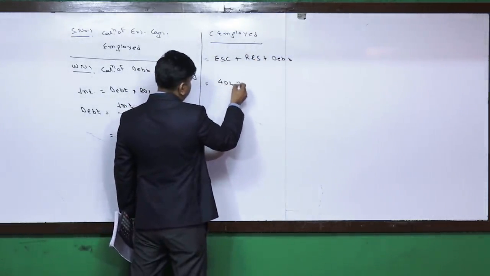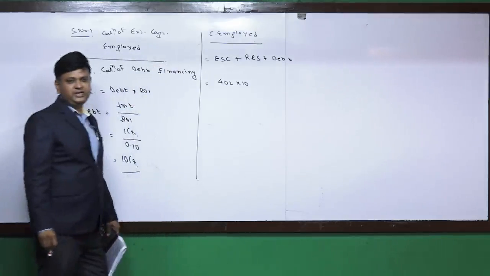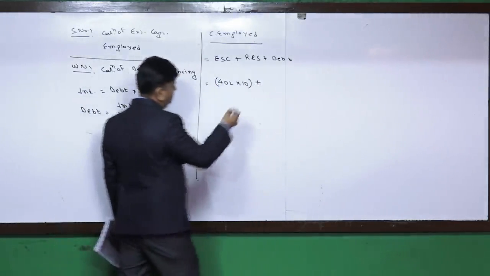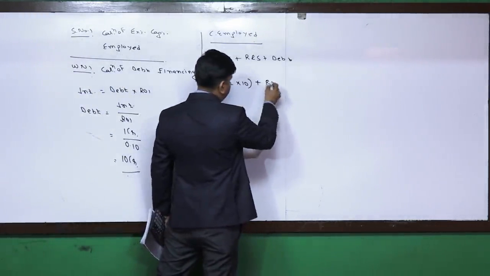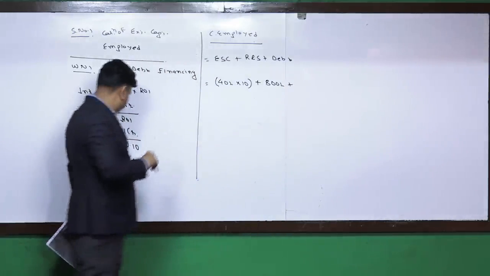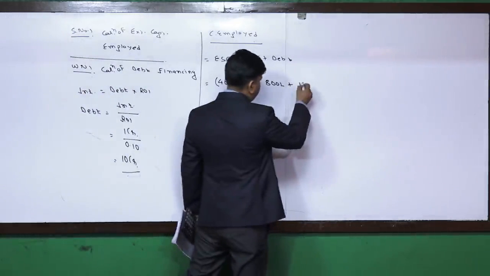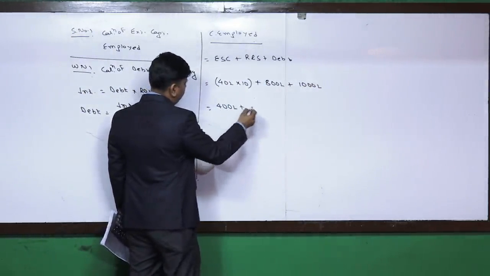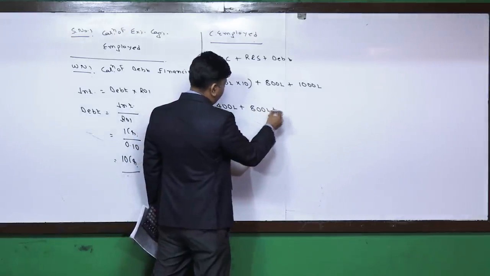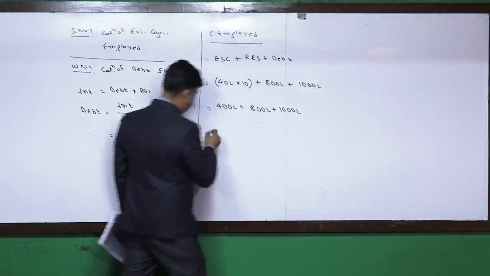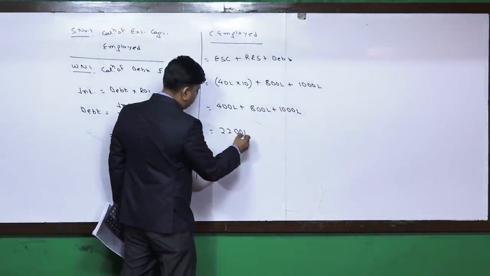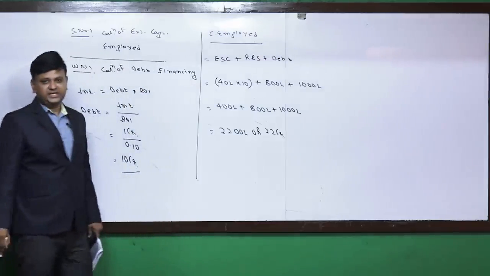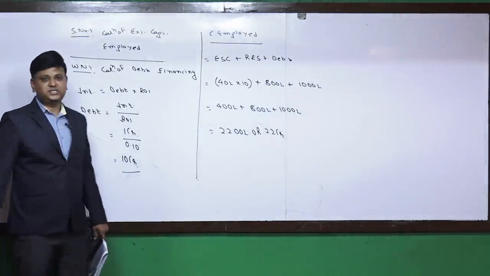So it is 40 lakhs into 10. That is what we understand is the equity share capital in lakhs term, plus reserves and surplus is 8 crore, that is 800 lakhs, plus debt financing of 10 crore, that comes to 1000 lakhs. So it is 400 lakhs plus 800 lakhs plus 1000 lakhs. That comes to 2200 lakhs, or we can say it is 22 crore. That is the way we'll make the calculation of existing capital employed.